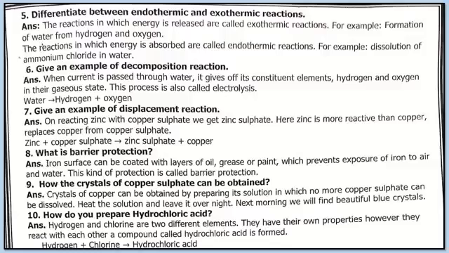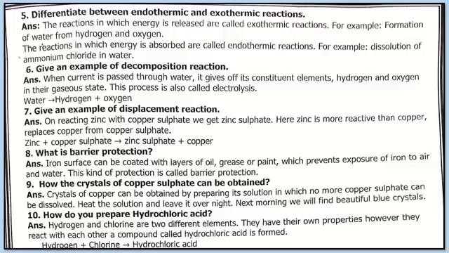How the crystals of copper sulfate can be obtained. हम किस तरह से कॉपर सल्फेट की क्रिस्टल्स को बना सकते हैं. Crystals of copper sulfate can be obtained by preparing its solution in which no more copper sulfate can be dissolved. Heat the solution and leave it overnight. And next morning we will find beautiful blue crystals.